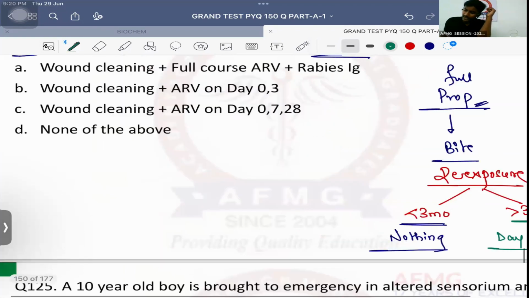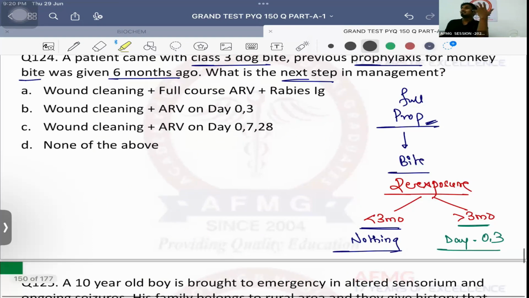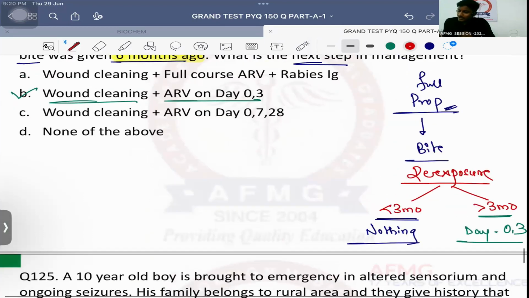Okay, as the patient is having re-exposure after how many months? 3 months. So we need to take how many doses? 2 doses. So wound cleaning along with anti-rabies vaccine on day 0 and day 3. Jaldi se batao. Day 0, 7 and 28.